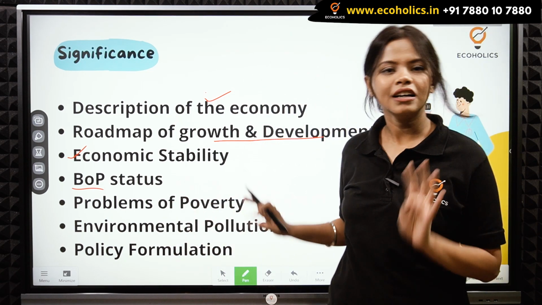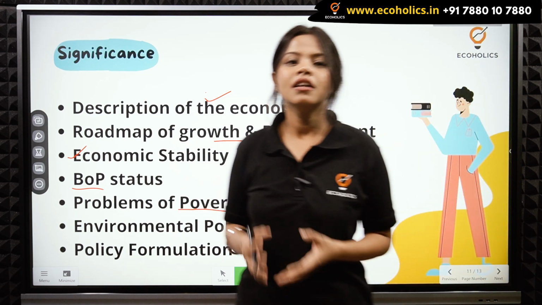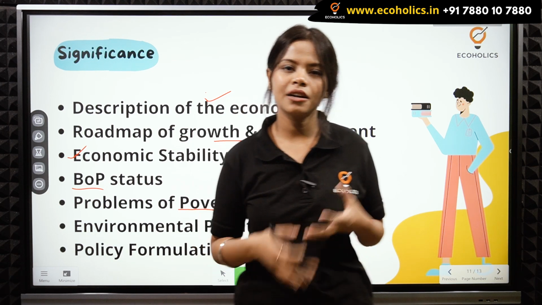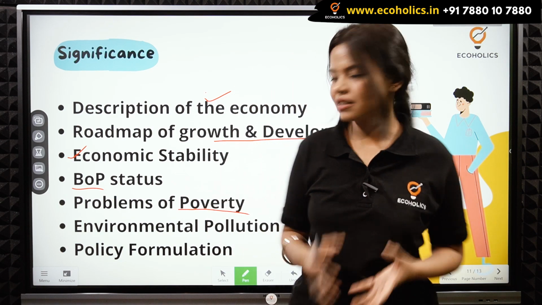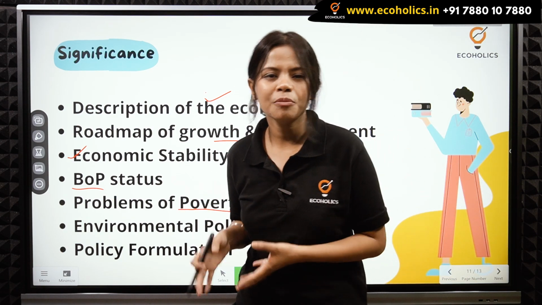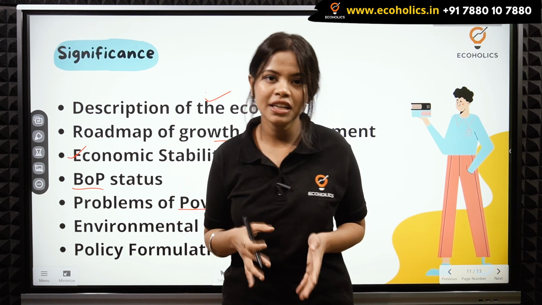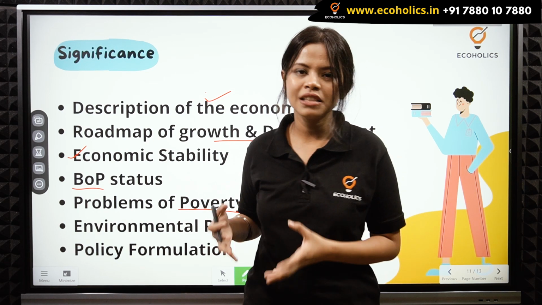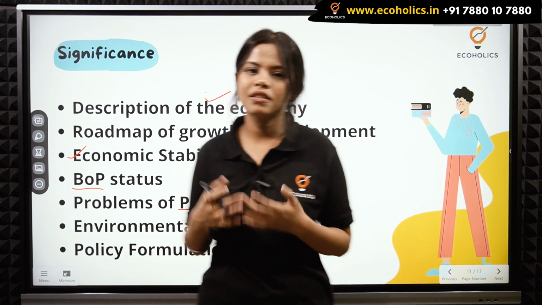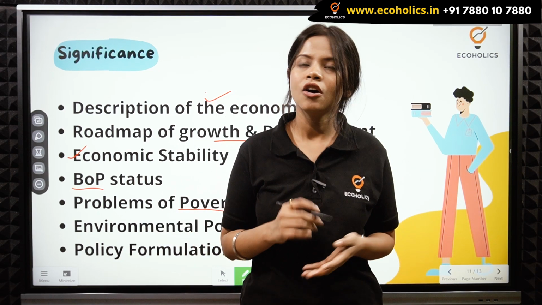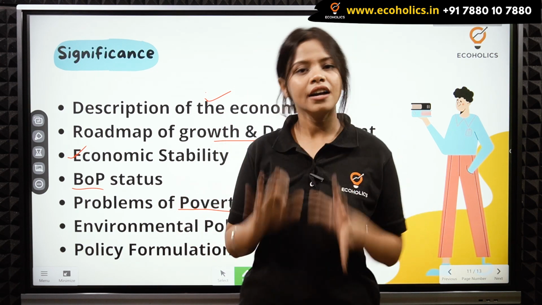Now the third last point of significance is your problems of poverty, how deeply the problem of poverty is rooted in our economy, or is it structural, or how the economy is doing in terms of poverty, unemployment. All of these things we study under macroeconomics only, because poverty, unemployment, population, all these fields we study under macroeconomics. So we study how poverty is there, why is poverty there, what caused the poverty, how to eradicate poverty. All of these things we study under macroeconomics.